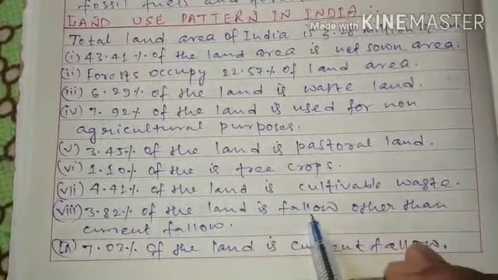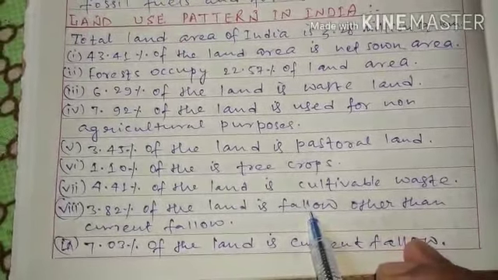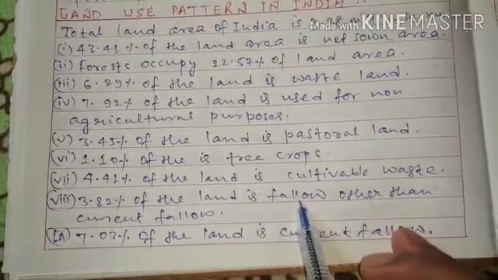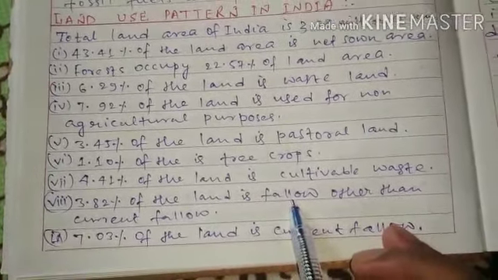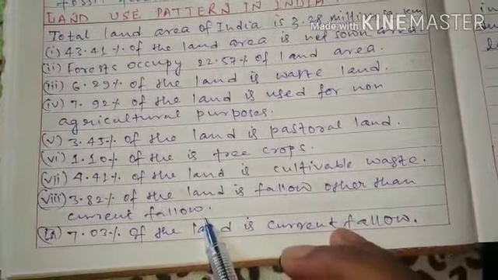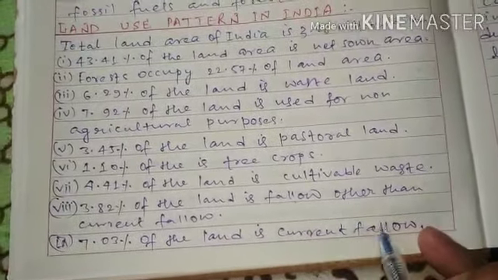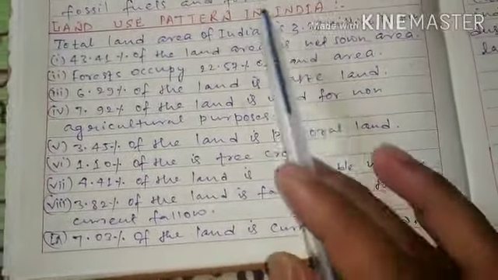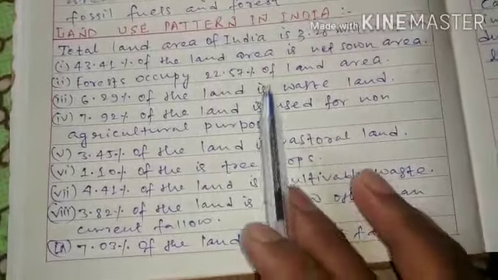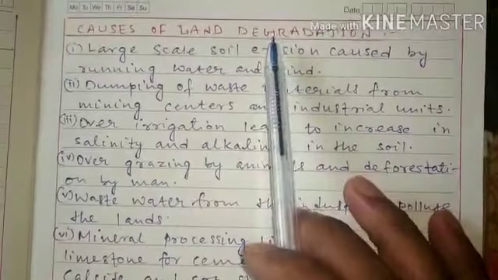Fallow means land which remains idle, non-cultivated. That is called fallow, meaning there is no agricultural activity. It remains idle. That is called current fallow, and other than current fallow. 7.03% of land is current fallow. So these are some groups of the uses of geographical land of India and their percentages.